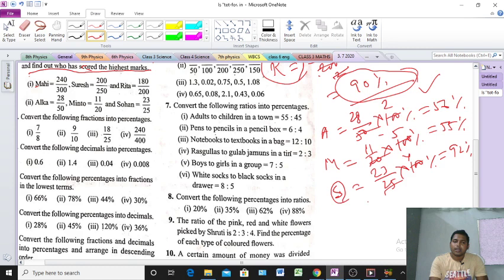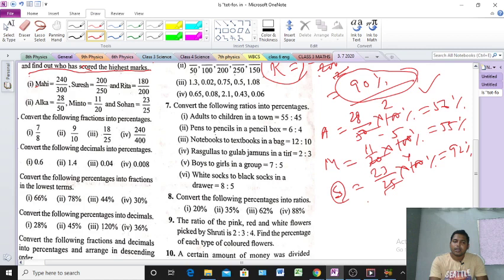Okay. Next, question number 2. Question number 2 says convert the following fractions into percentage. Very easy. Here 4 problems are there. I will do only two or three problems. The remaining problems you will do. You will try and show me. So now everyone try it.